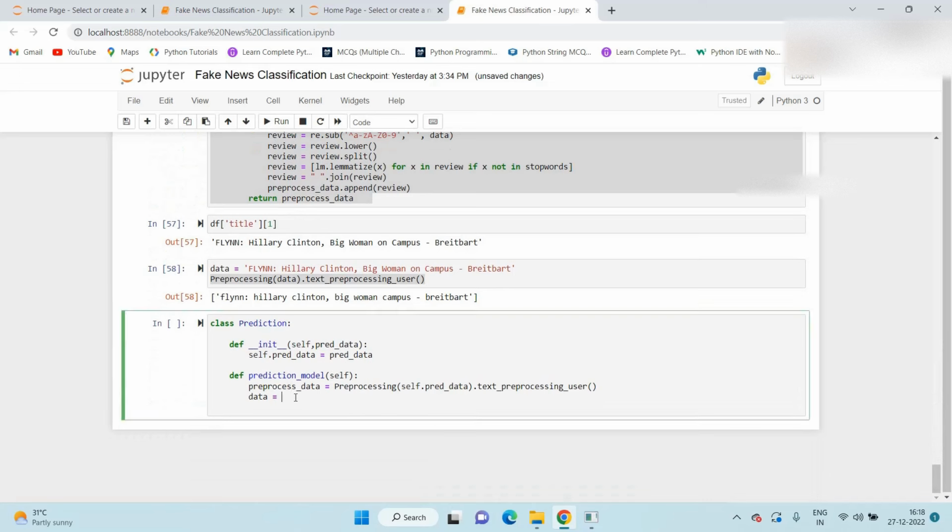Here, when we receive the data from the user, instead of fit_transform we just use the transform method, and here we pass the pre-processed data.